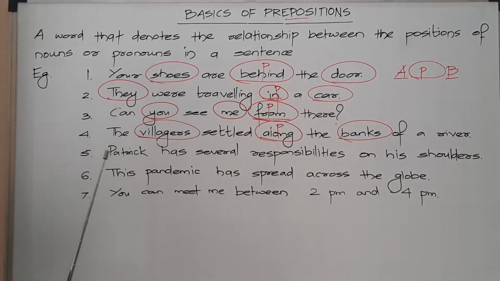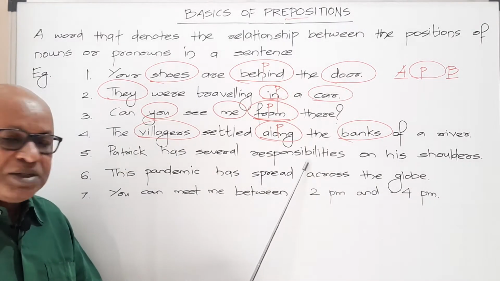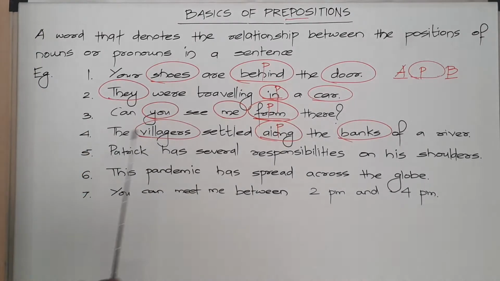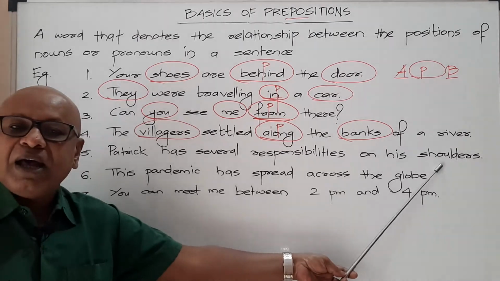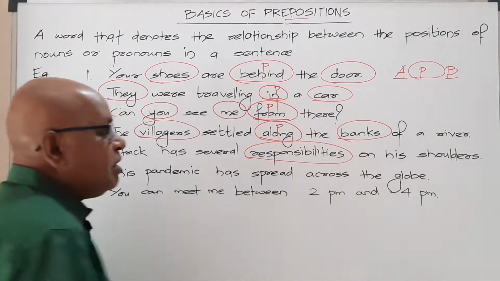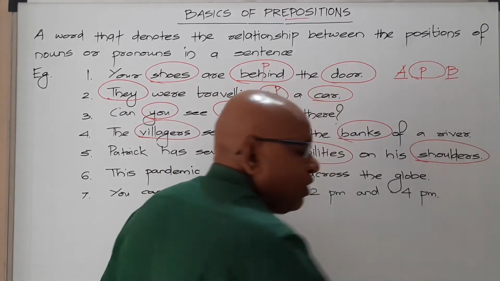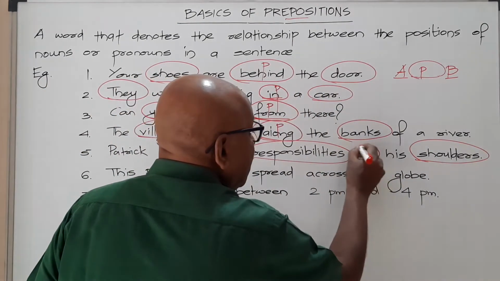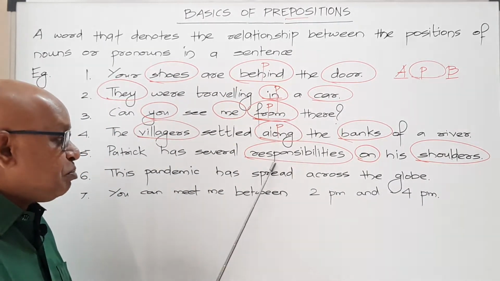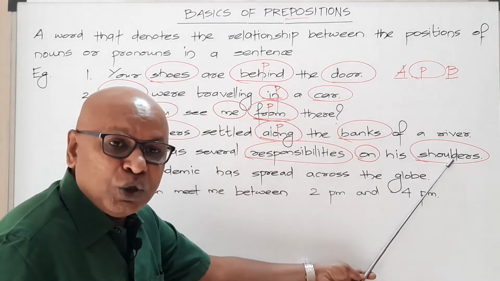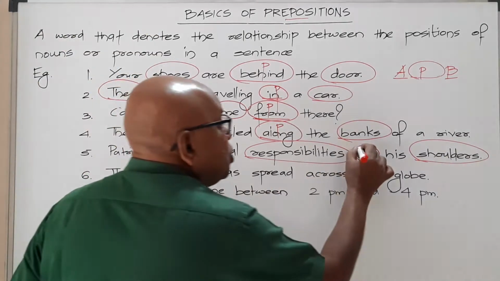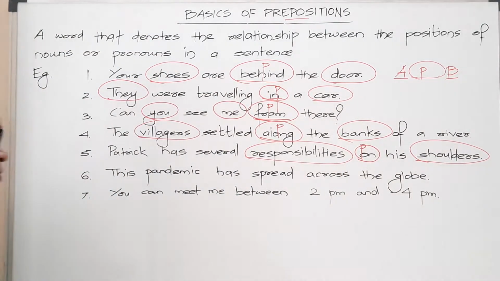Going on to the next one: Patrick has several responsibilities on his shoulders. There are three nouns here, Patrick, responsibilities and shoulders. But let us consider only responsibilities and shoulders. Don't you think, friends, the word on shows the relationship of the position between responsibilities and shoulders? Where are the responsibilities? On his shoulders. So on is a preposition.